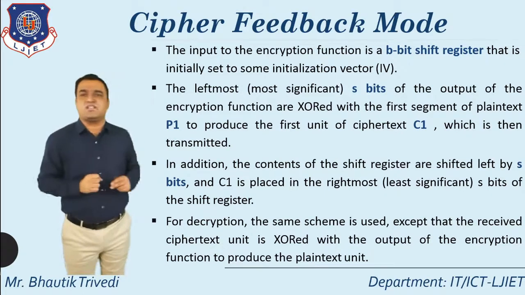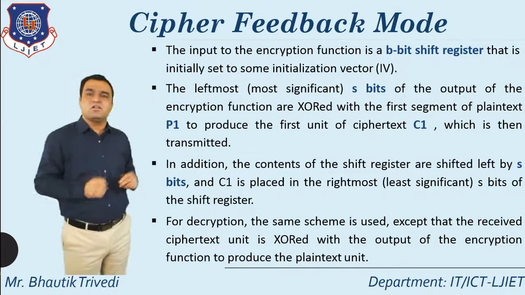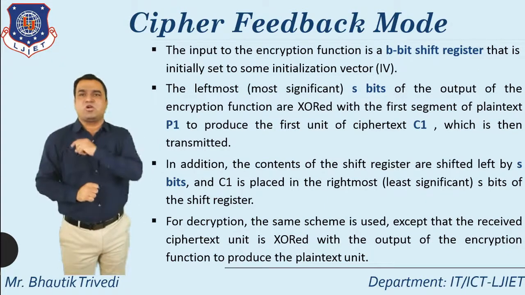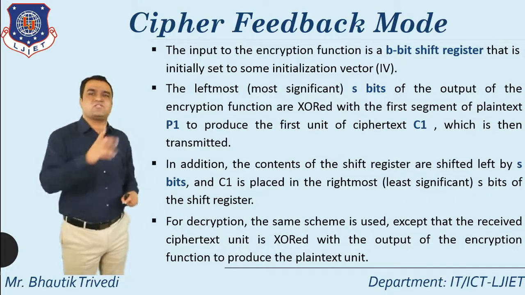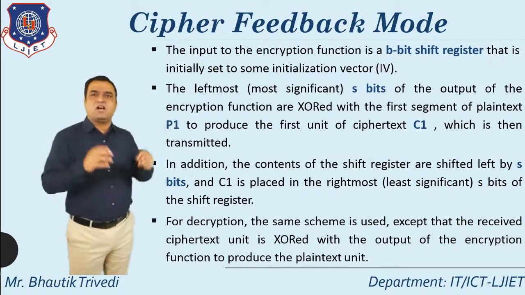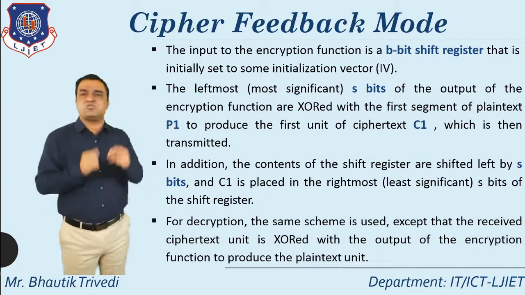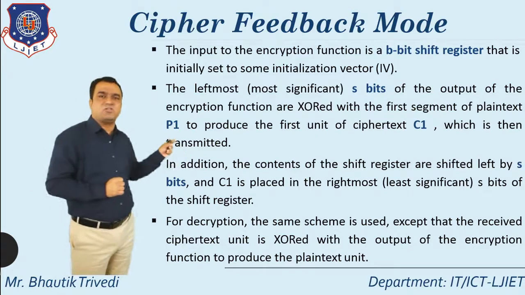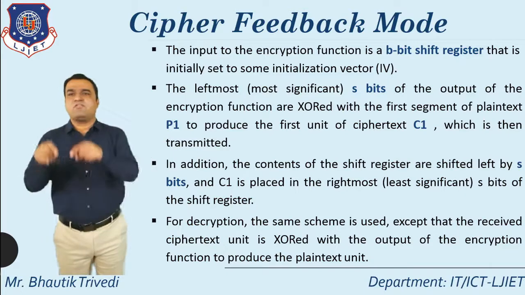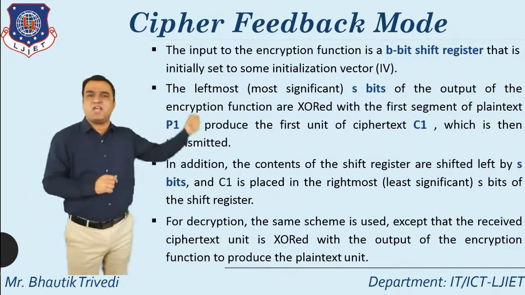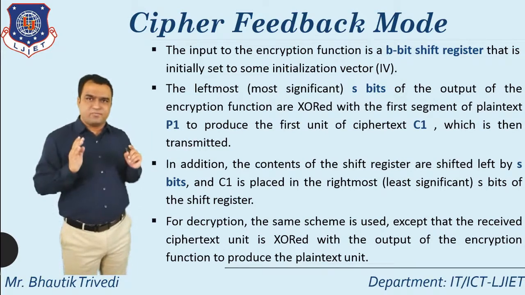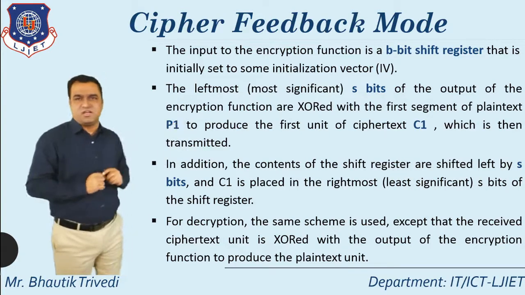So the question is, how do I generate C1? The fundamental is that C1 is equal to P1 XOR MSB of S bits. This is the way you generate C1. After the execution of block 1, the content of the shift register is shifted left by S bits, and the value of C1 is directly placed in the rightmost S bits of the shift register. This is for the encryption side.